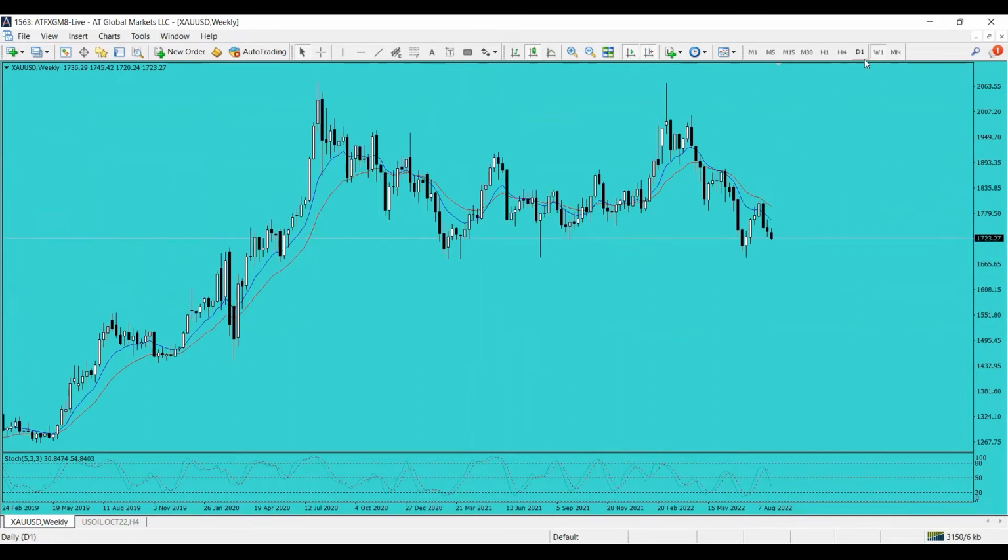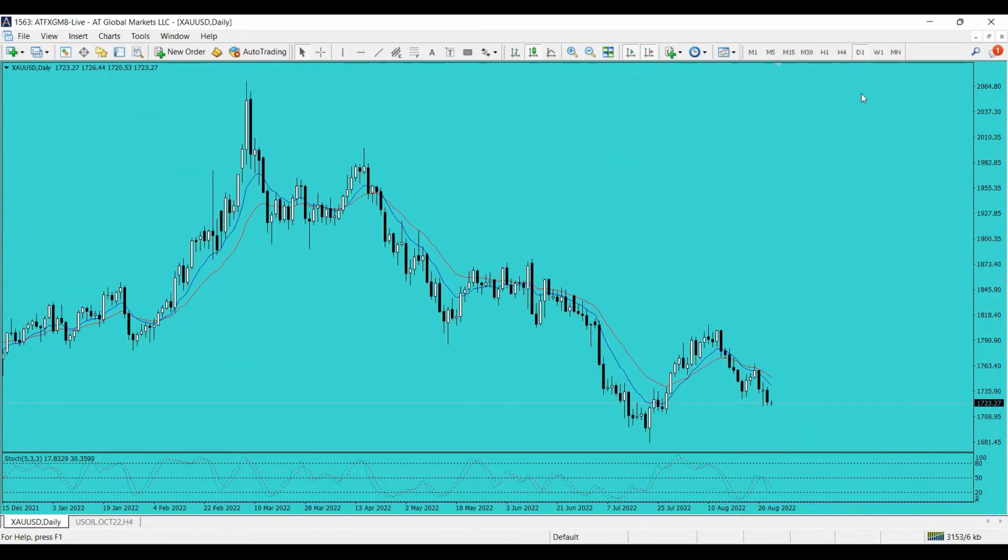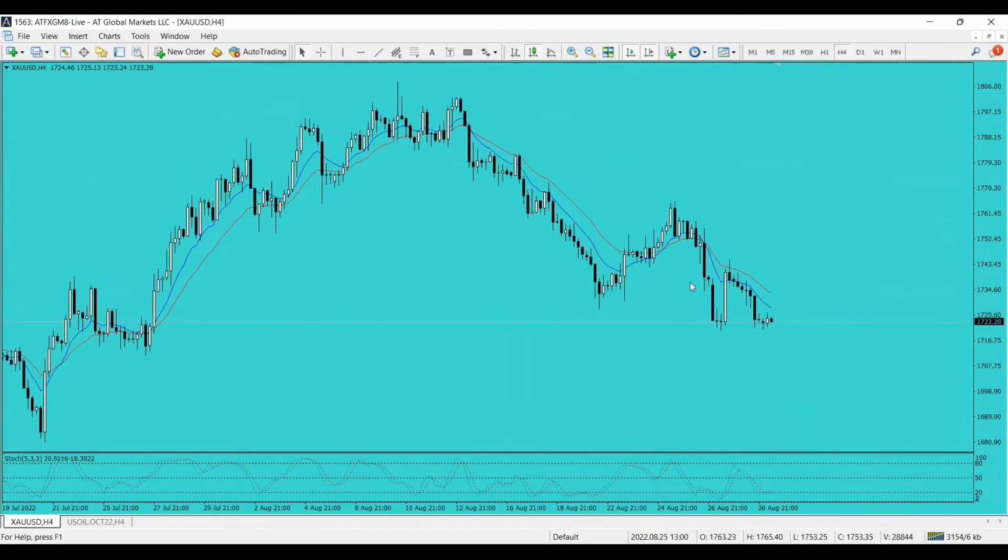The weekly time frame is also bearish, same goes with daily. As of the moment, the current price of gold is around 1723.19 per ounce. Based on the market structure, the price of gold is currently at a strong support level, which is somewhere around 1720.